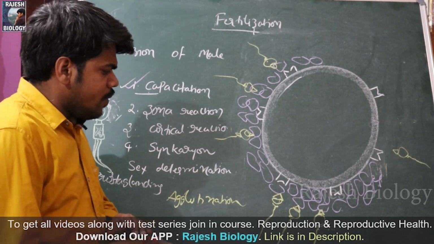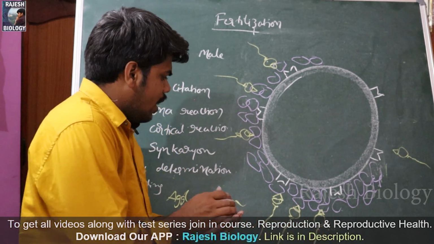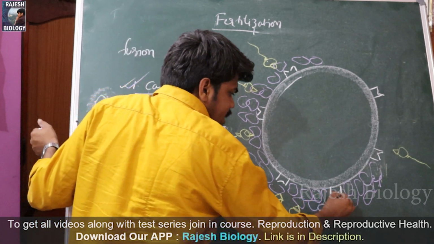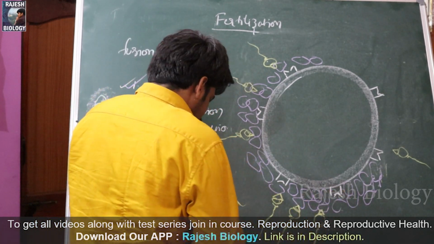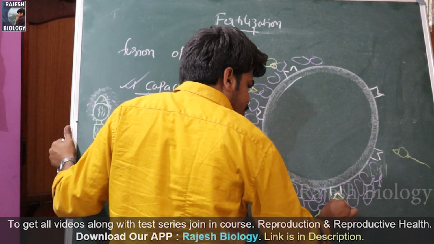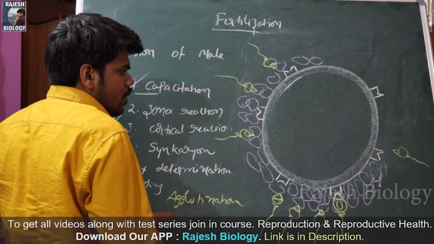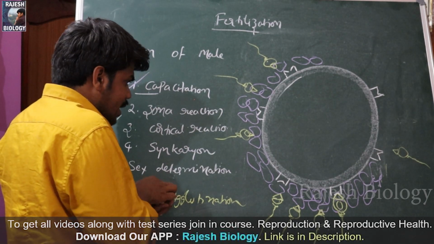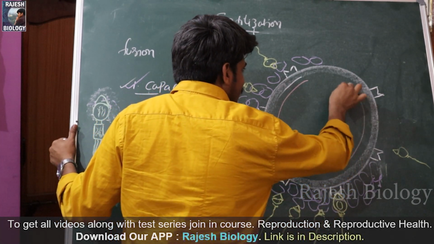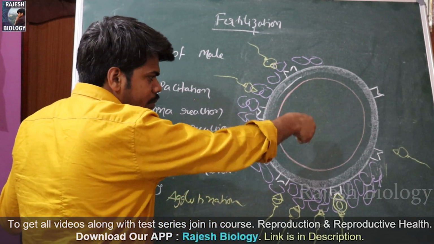Now the sperm cell's acrosome releases different enzymes to digest the corona radiata, and finally not only one, a few sperm cells reach a special receptor which is present on the zona pellucida. Okay, like this. Now inside the zona pellucida there is a perivitelline space and vitelline membrane. It is the vitelline membrane. Okay, egg membrane. Okay, the secondary oocyte membrane it is.